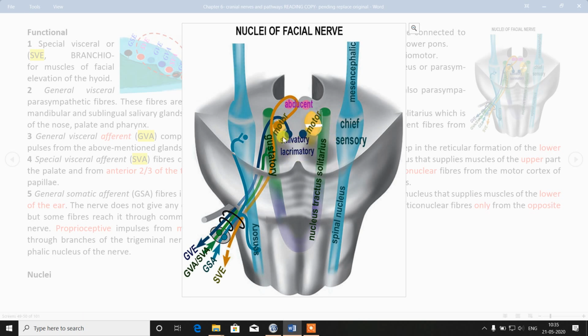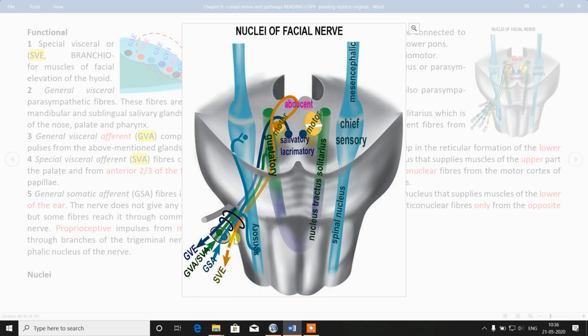Superior salivatory will go to the submandibular and sublingual glands, and the lacrimatory nucleus will go to the lacrimal gland. Lacrimal via the ciliary ganglion and submandibular via the submandibular ganglion. So these two will be your GVE.